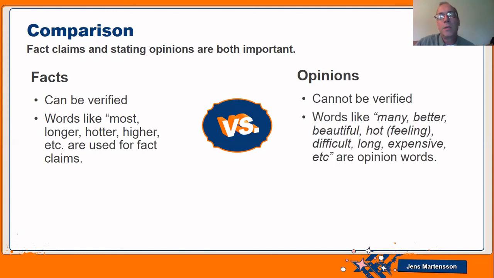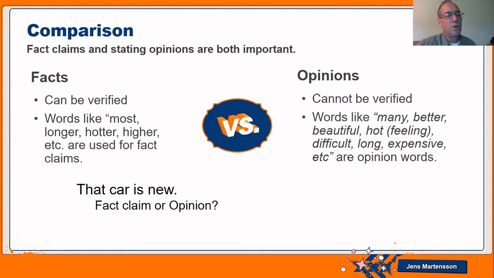But for opinion, we might use words like many, better, beautiful, hot feeling. Okay, you say, oh, it's hot today. Well, that's an opinion. But if you say it's hotter today than yesterday, well, you can measure that. So hot is a feeling, difficult, long, expensive, etc. These are all opinion words.